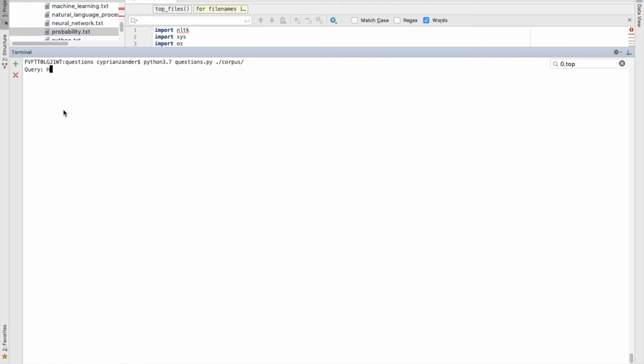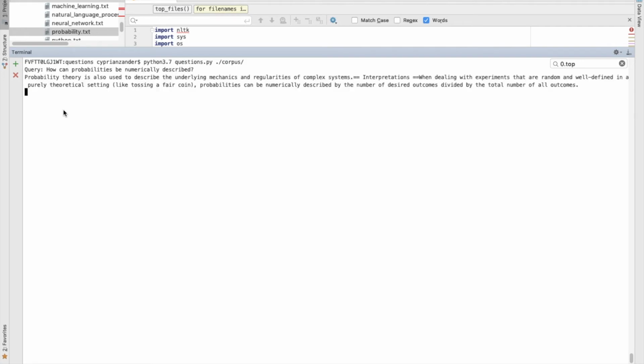I could ask, how can probabilities be numerically described? And the answer is, probability theory is also used to describe the underlying mechanics and regularities of complex systems. Now here you can see a slight formatting mistake, but that is not an issue because of my code. That is simply the sentence parser that I have not implemented myself.